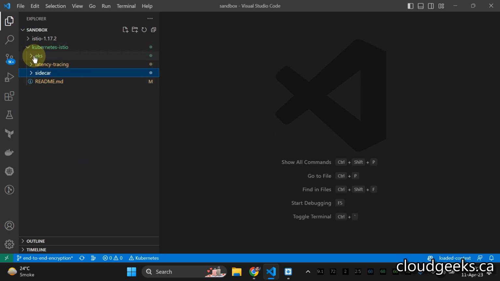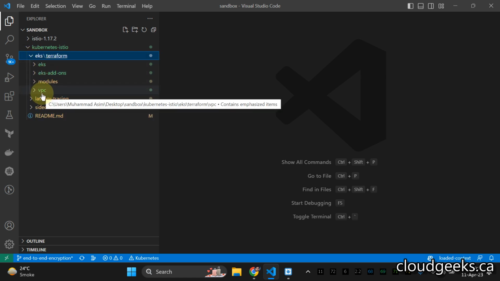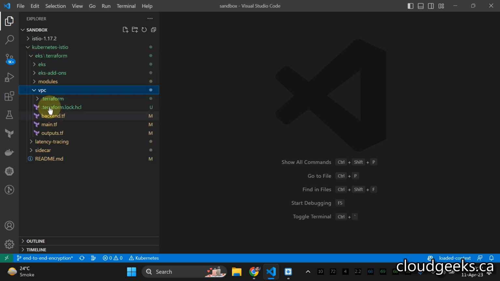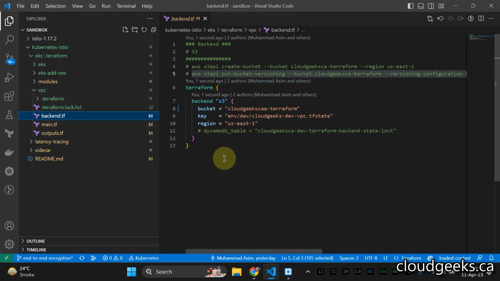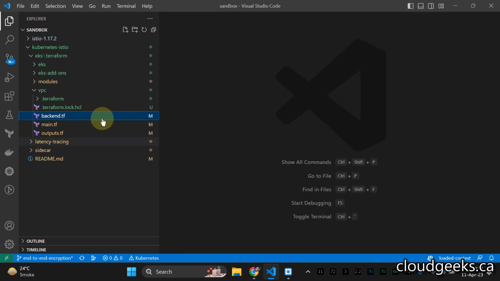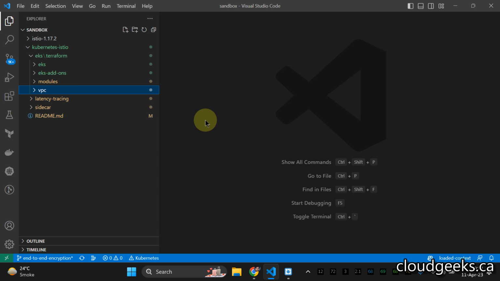Regarding this, I've already cloned that particular repo. I told you you need to set up a custom VPC. Let me show you some of that part. I've created the backend, and you need to navigate to this VPC section, do terraform init and terraform apply. It is going to create the backend and the VPC for you, and at the backend it's calling this particular VPC module.